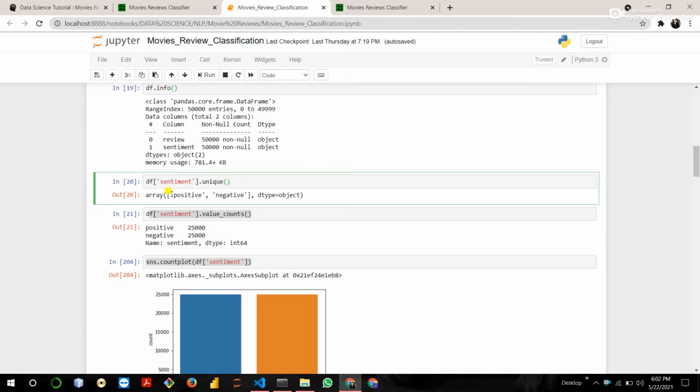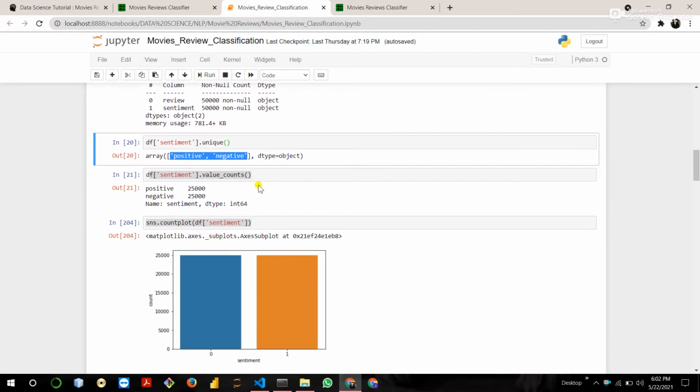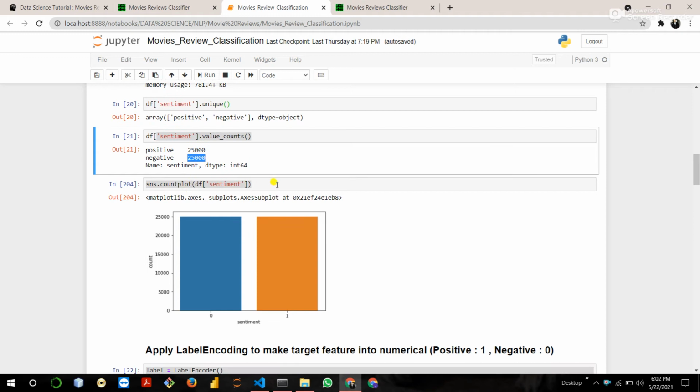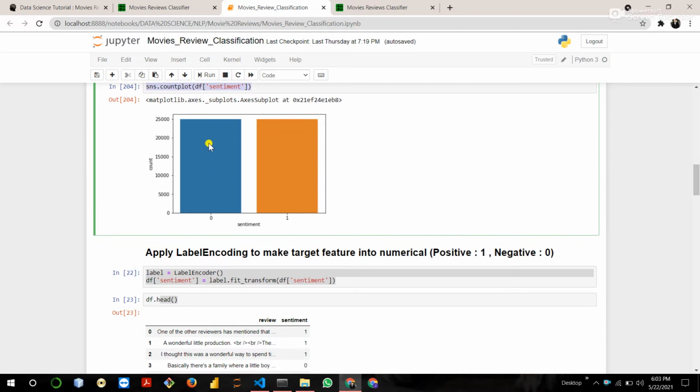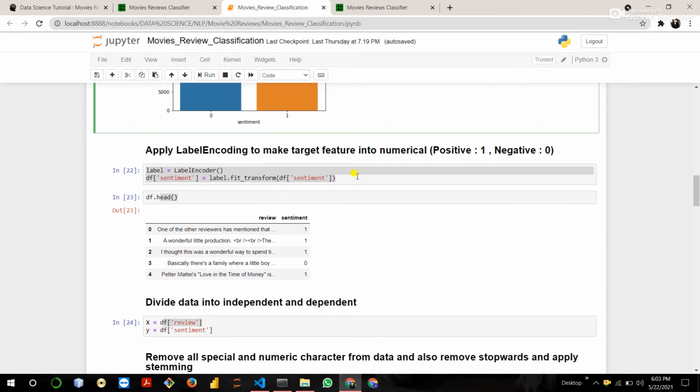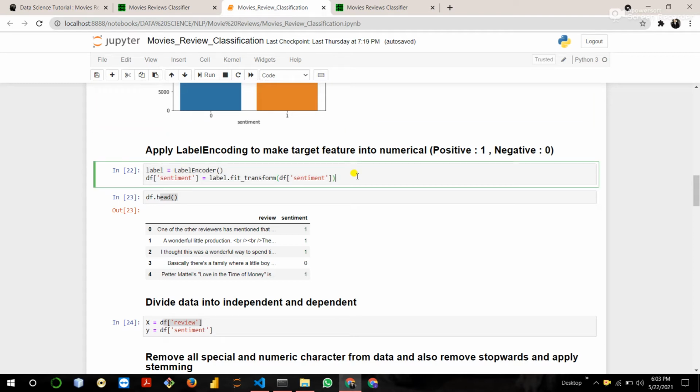Then check the unique values of sentiment. So unique values are positive and negative. Okay, then count the sentiment, like how many are positive and how many are negative. So 25,000 are positive reviews and 25,000 are negative reviews. Then visualize the count of sentiment. Then apply label encoding to make the categorical data into numeric data. So it converts positive into 1 and negative into 0.